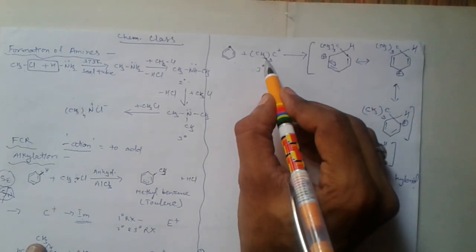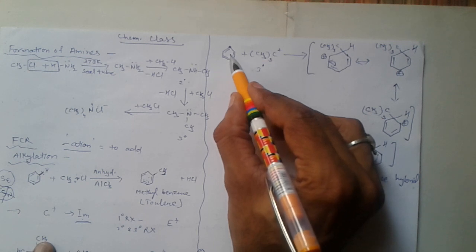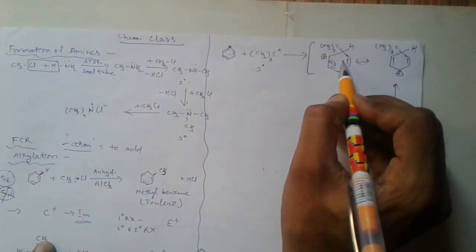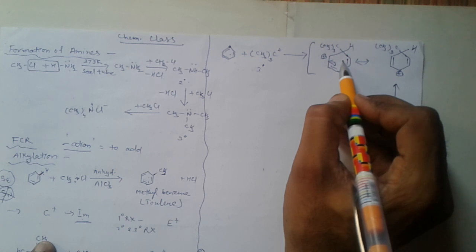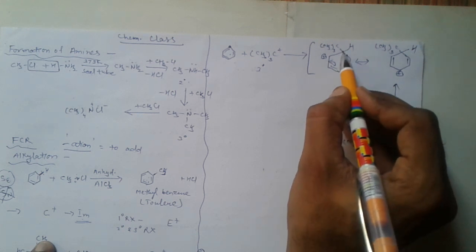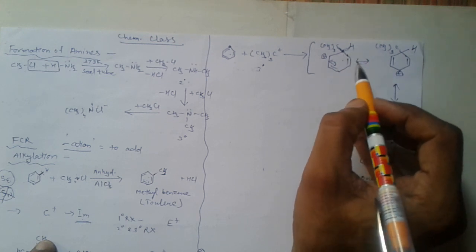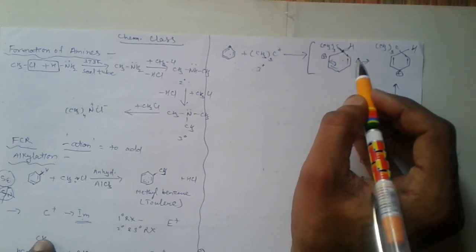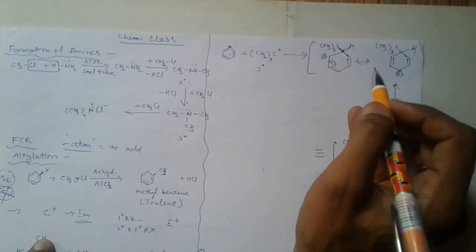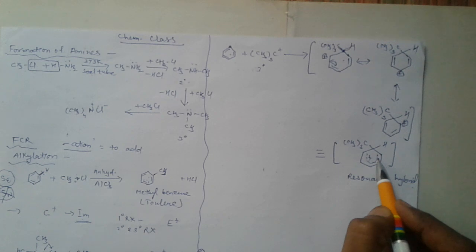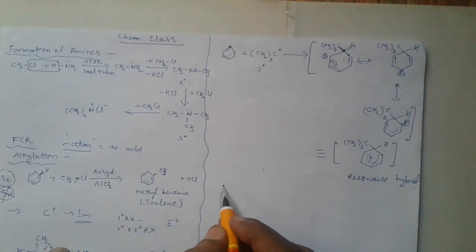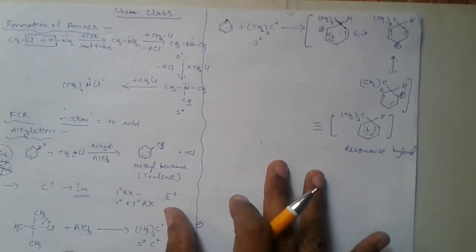When the carbocation is attached to the benzene ring, aromaticity disappears because the carbocation is attached to one carbon of benzene which has sp3 hybridization. After deprotonation of arenium ion, aromaticity appears and tertiary butyl benzene is formed. So the third step is deprotonation.